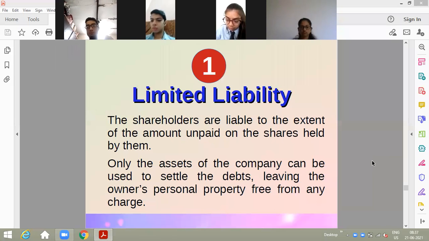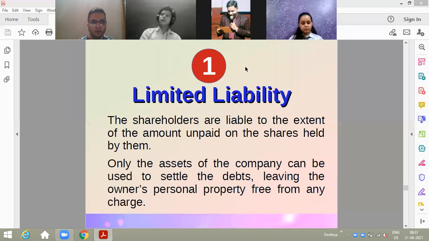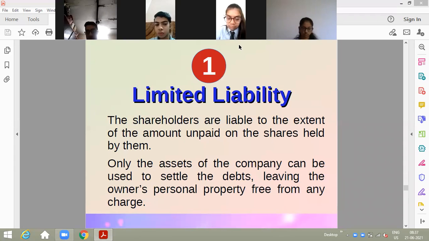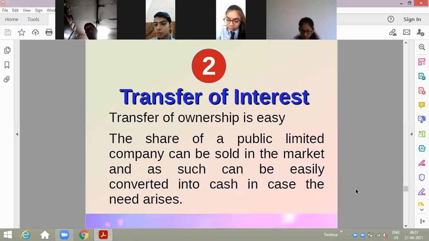Limited liability means they would have just a limited liability in case they have to pay some of the debts to the company, or they have to make a payment to the company. They will make the payment to the company only with the amount which they are liable for, and they are liable only for the shareholding amount, that is, the share they have purchased.